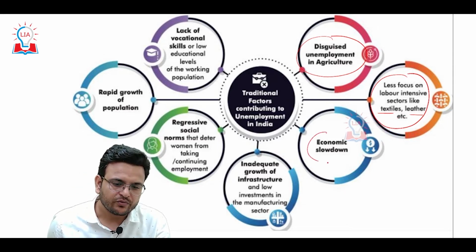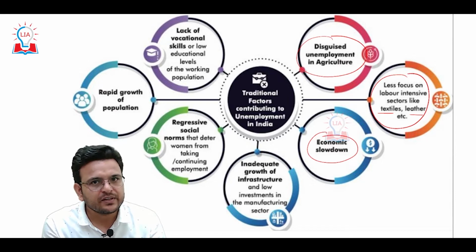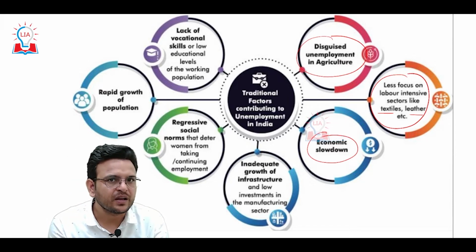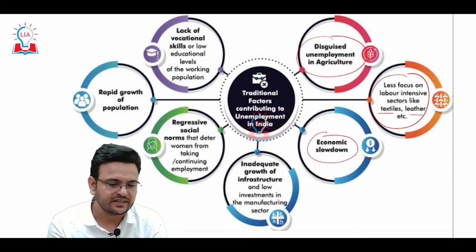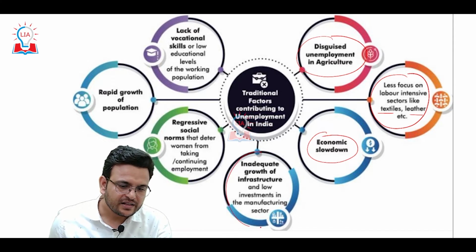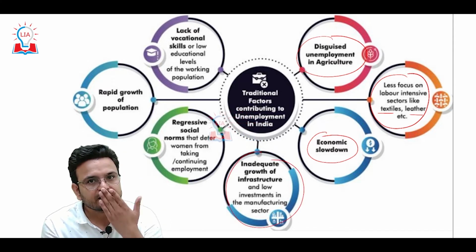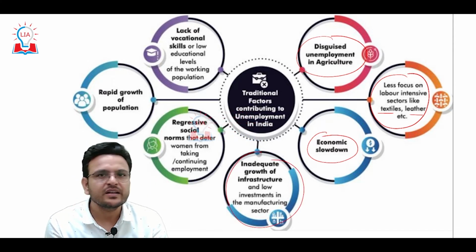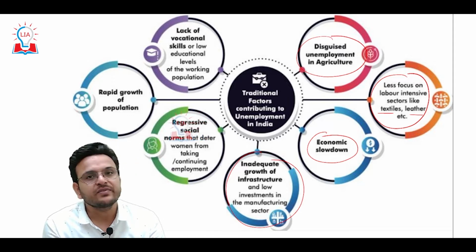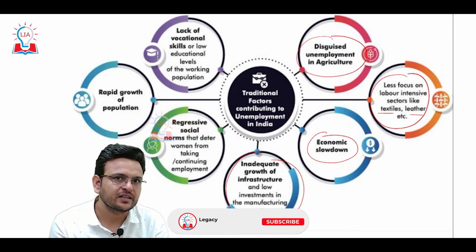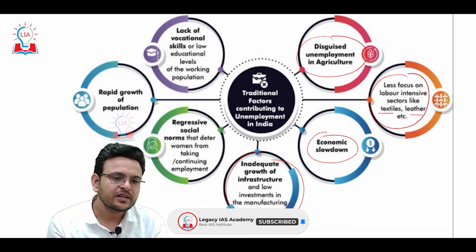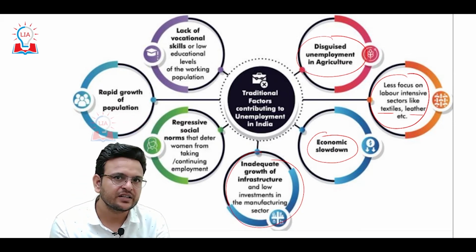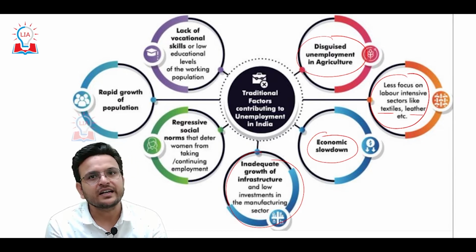Economic slowdown. We know that economic activity provides employment to people. We have seen an economic slowdown because of COVID, and because of that unemployment in India is increasing. When the government invests in infrastructure, both physical infrastructure like road, railway, waterways, and social infrastructure like health, education and other sectors, it generates employment.